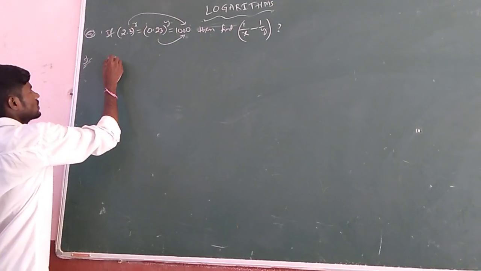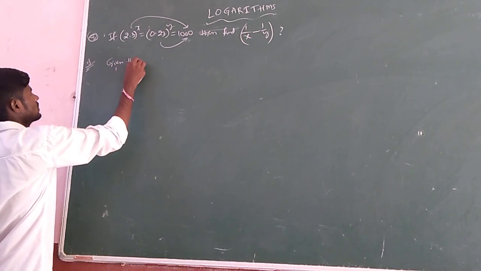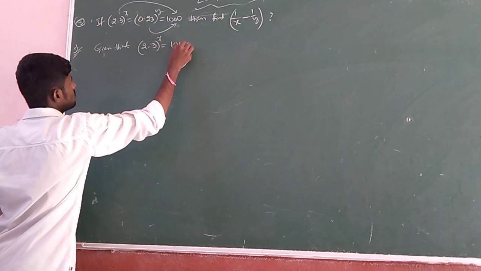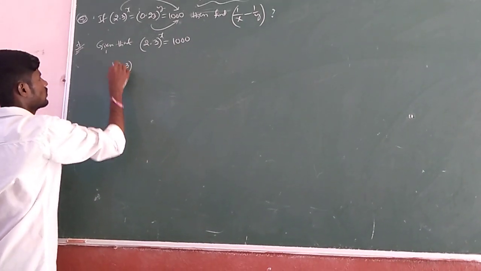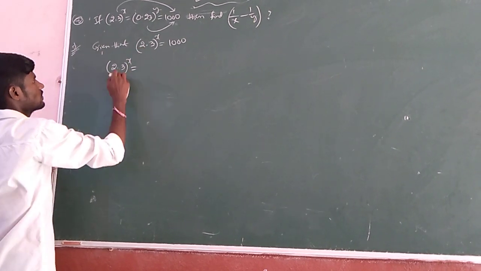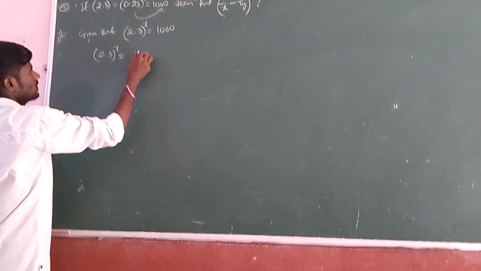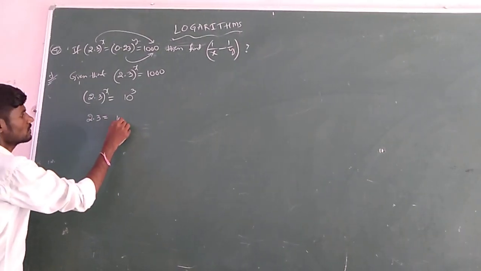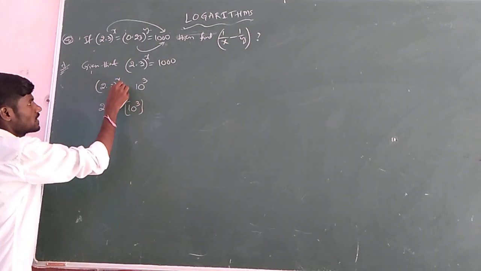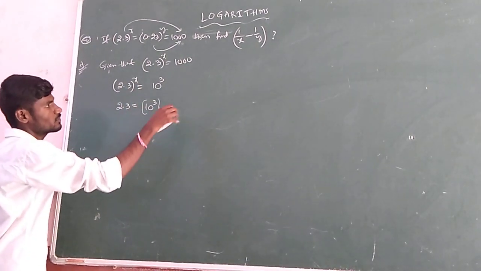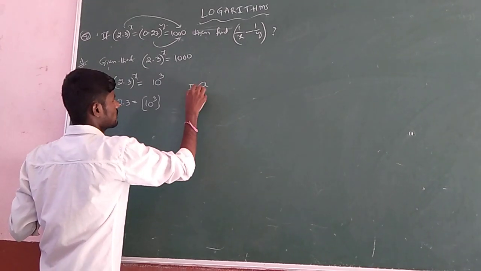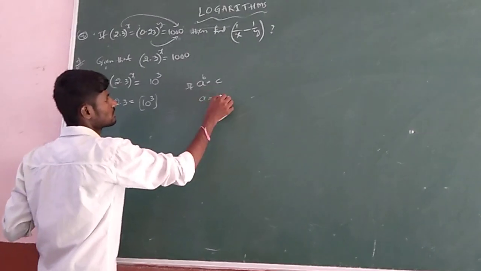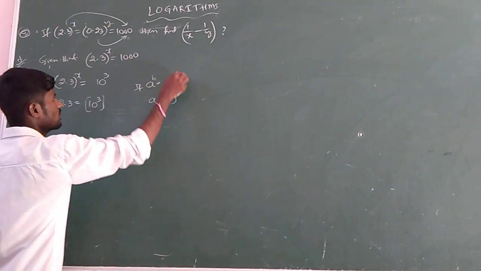Let us write that. Given that 2.3 whole power x is equal to 1000. Convert 1000 also into exponent form: 10 power 3. So 2.3 whole power x equals 10 power 3. If we transpose the power, it becomes the reciprocal. Always remember, if a power b equals c, then a equals c power 1 by b.